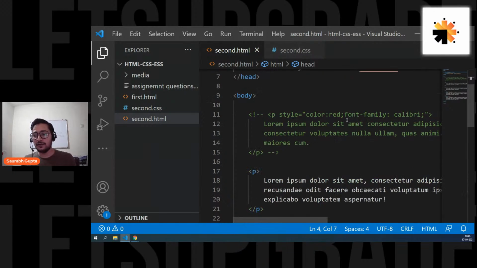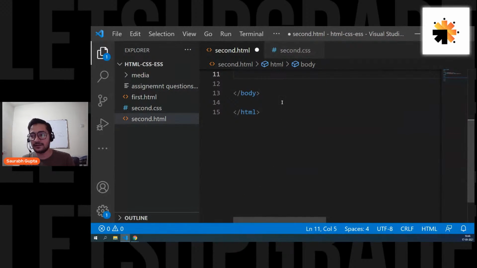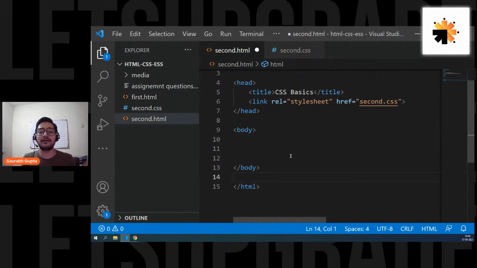So now guys, while working with HTML, we ignored a few tags. We didn't learn them because we need CSS to work with them. Without CSS, we can't work properly with those tags. So that's why we didn't learn those tags yesterday. But now we're going to learn them because now we know CSS. So what are the tags that we basically ignored while learning HTML? Now we're going to learn them because CSS is available.